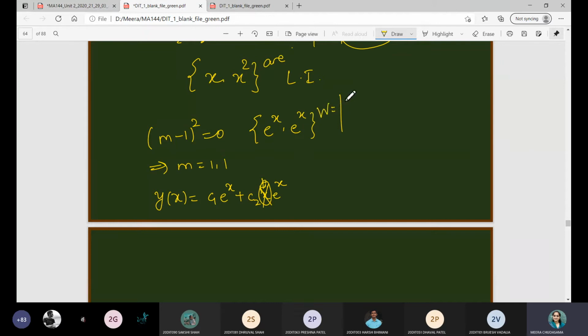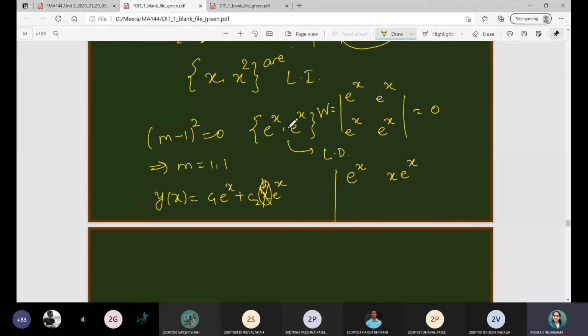So what will be the Wronskian in that case? e raised to x, its derivative is also e raised to x, and this determinant will always be 0. So in that case, your solution will be linearly dependent. And whenever we talk about the solution function, it has to be linearly independent in nature. So to make it linearly independent, we have multiplied another solution with x.